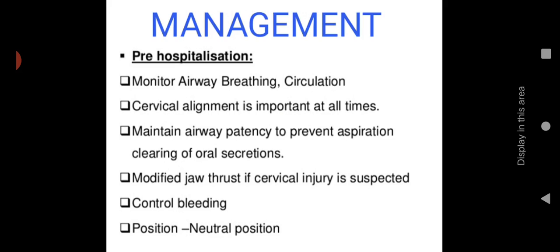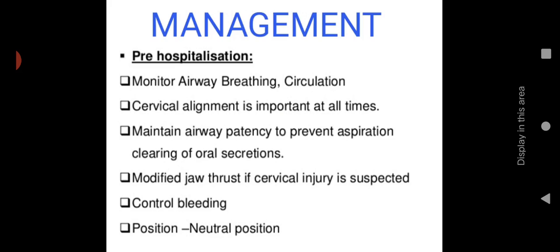Then cervical alignment is important at all times. Cervical alignment means soon after the spinal injury, or if a person is suspected of spinal injury, you have to immobilize the neck region. You should not move the neck region. Either you can keep a pillow, or you can put some blocks to help immobilize the area. If it is mobilizing, then again injury can occur.